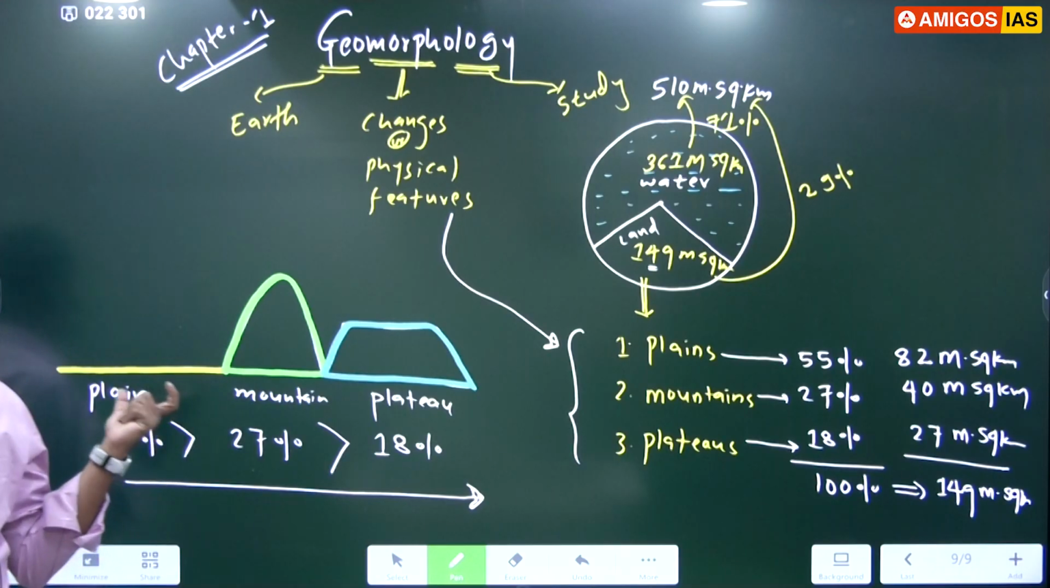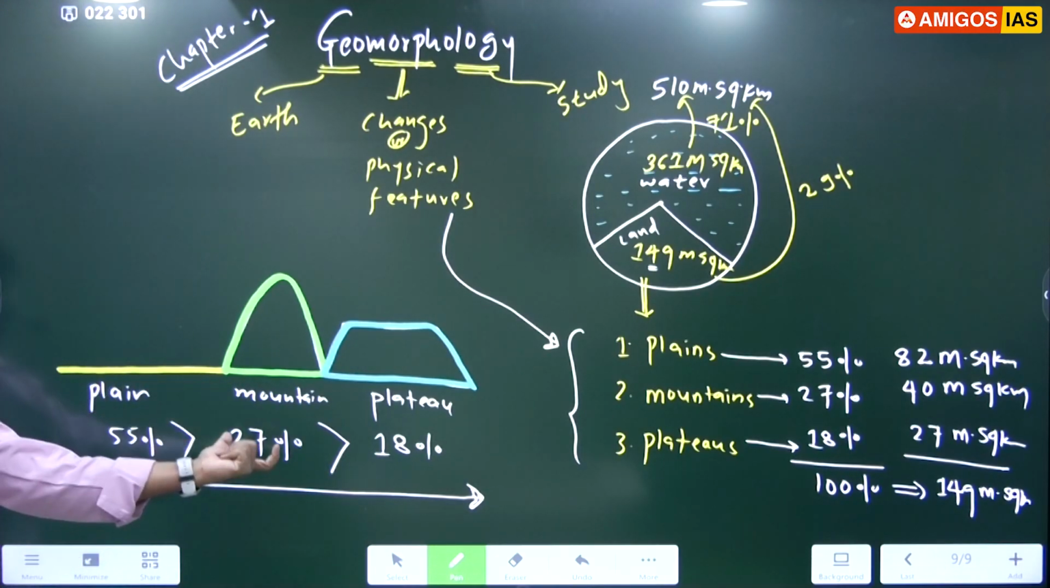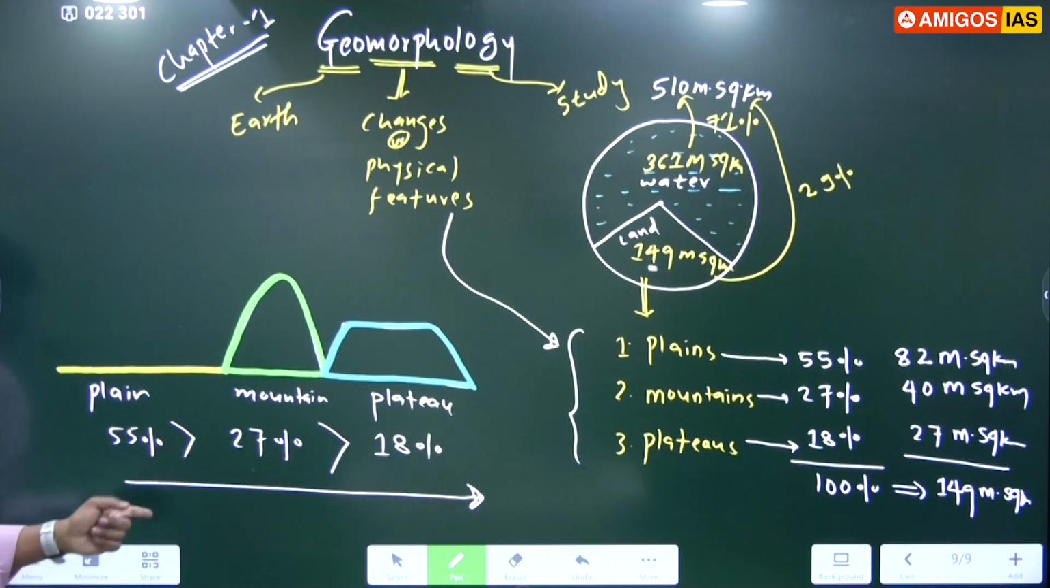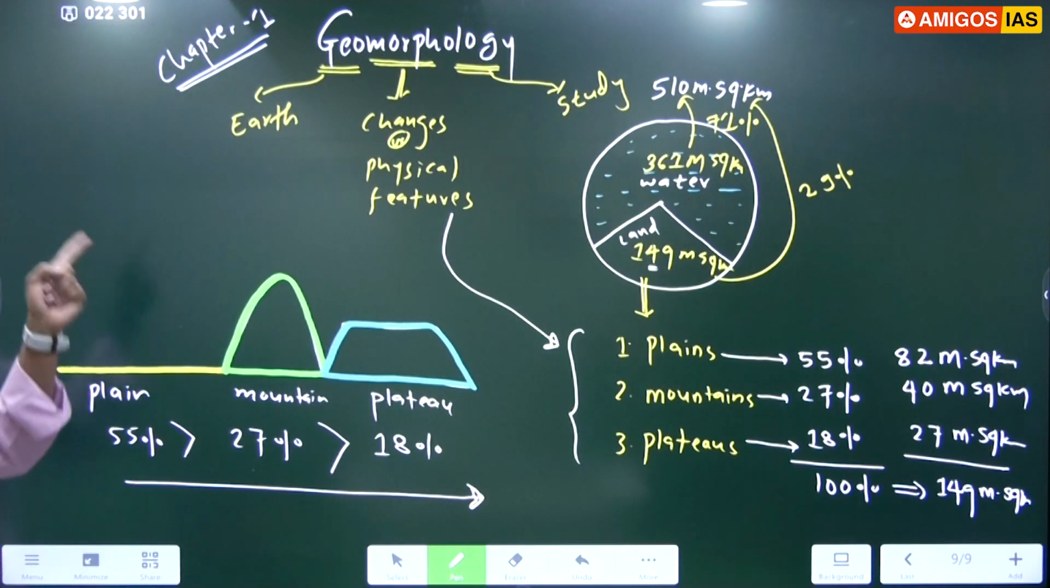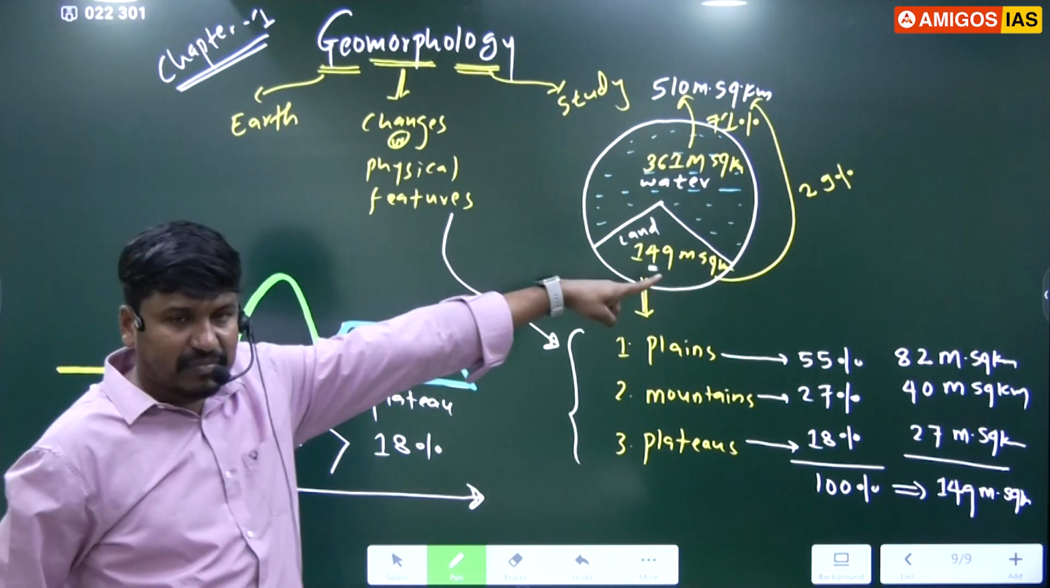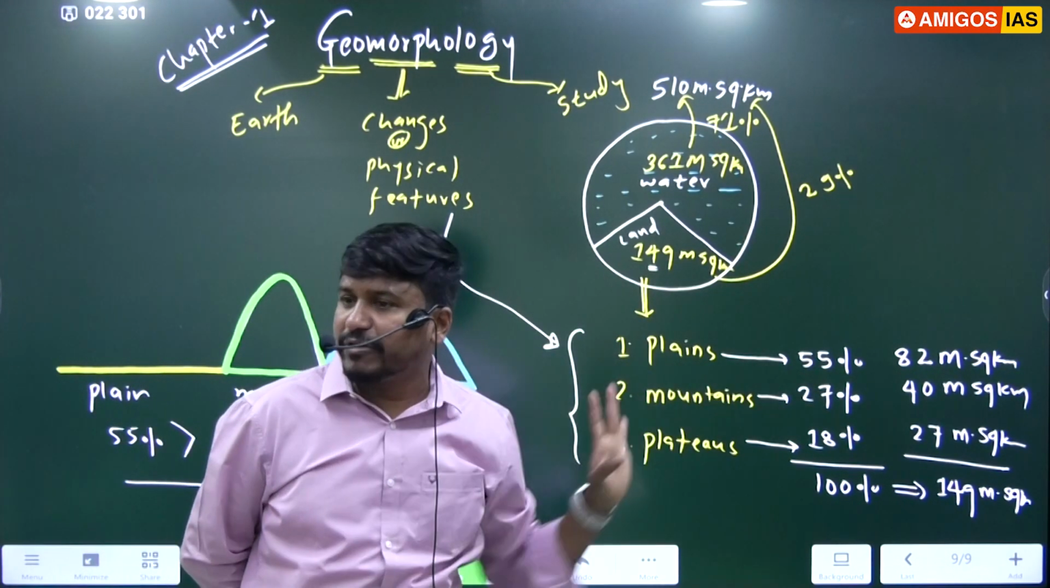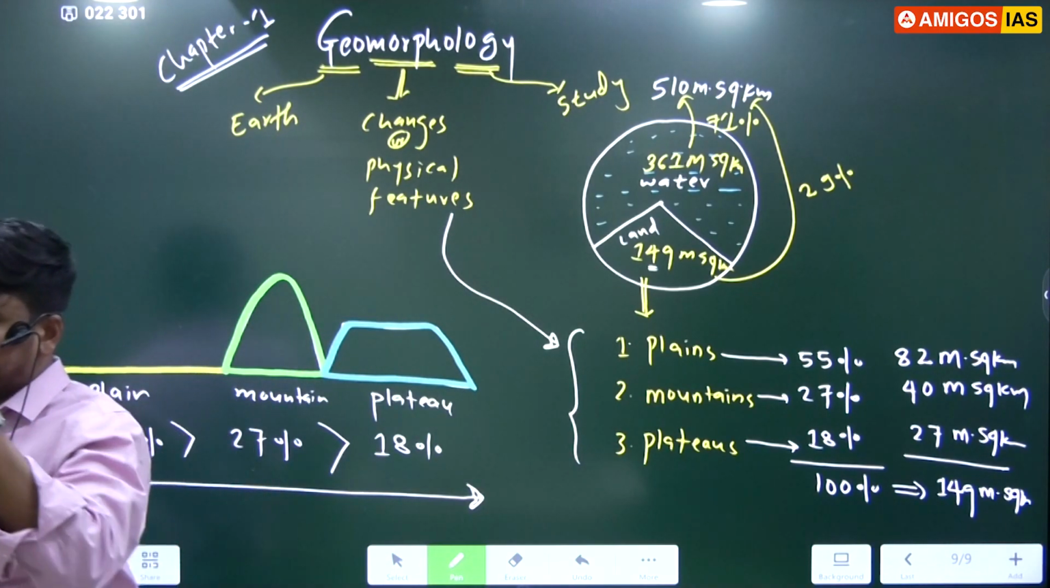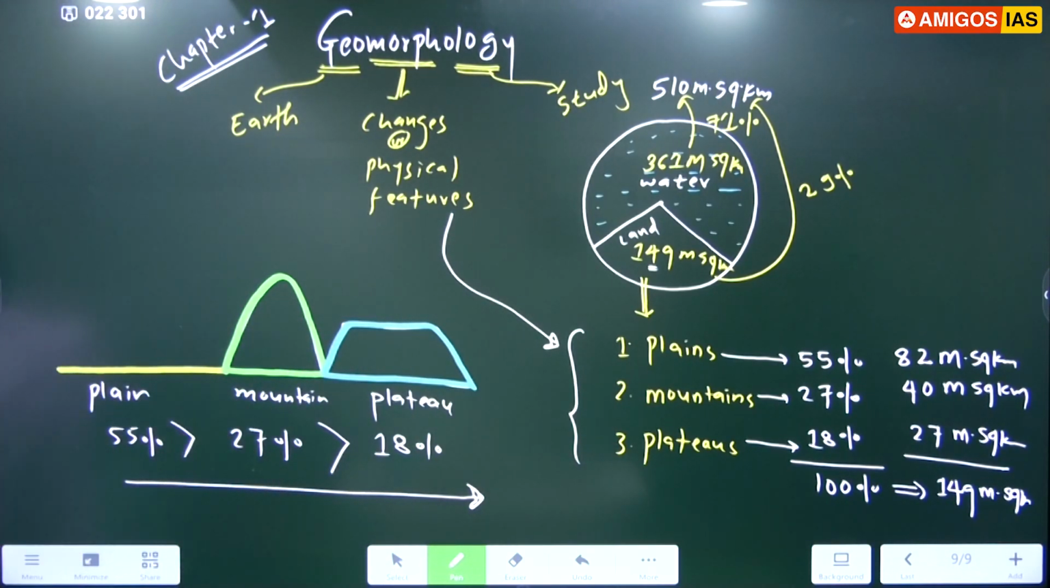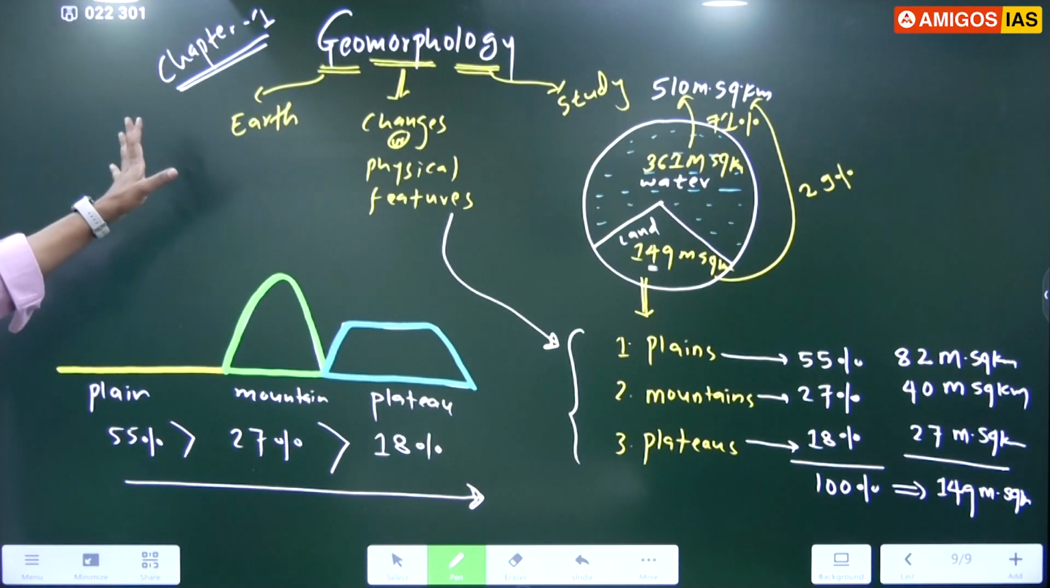Listen, again they can ask the question, arrange the following major landforms of the earth in decreasing order. Which comes first? Plains. Second, mountains. Third comes plateau, in decreasing order, in percentage. They can ask in area wise also. 82 million highest, then 40 million, and then 27 million, decreasing order. The largest one is plain. Second largest landform is mountain. Third largest landform is plateau, right? And the study about these three we call as geomorphology.